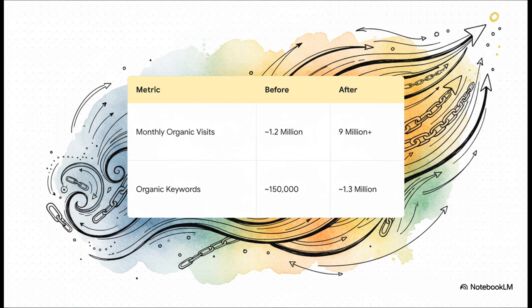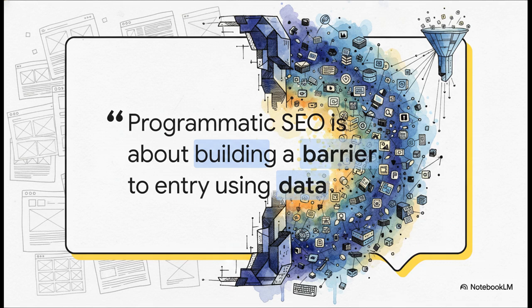It's incredible. So if you're going to take away one thing, let it be this. The real power in this whole system isn't the template, it's the data. Anyone can copy a page layout, right? But what they can't do is easily replicate a proprietary database of 5,000 apps with all the unique user content and metadata that goes with it. That is the barrier to entry.